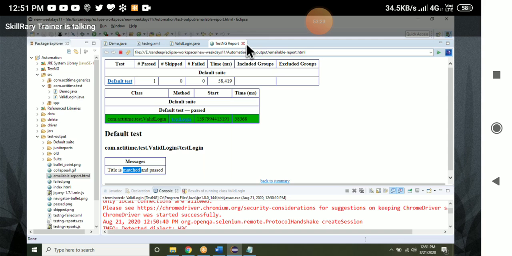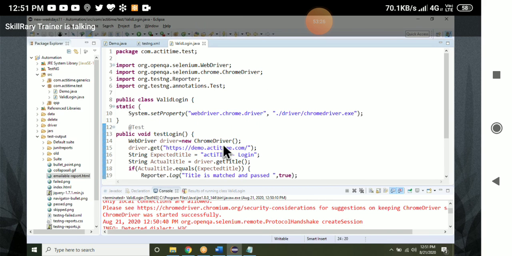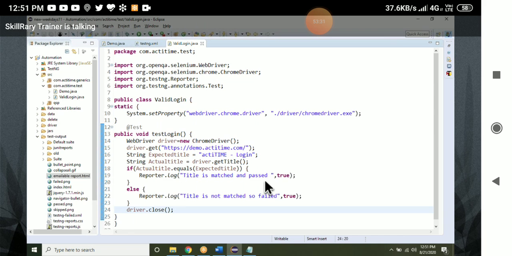I'm getting the message. Now what I want is to intentionally fail the test case. Tell me the solution. I don't want to use assert.fail. If I give some wrong title, it is going to fail, right? Give some wrong title. Instead of ActiTime, you give 1, 2, 3, something like that. Okay, I will give my time.